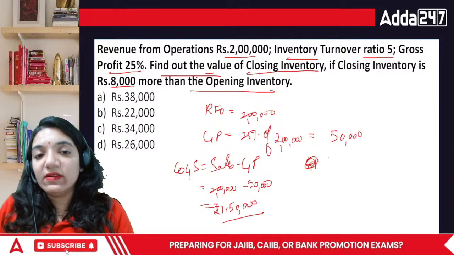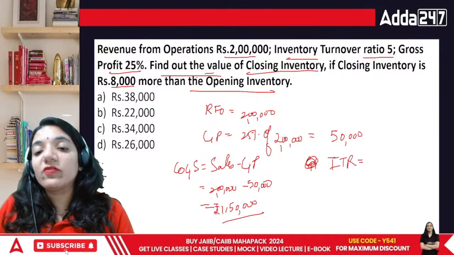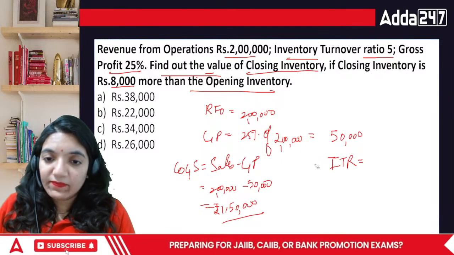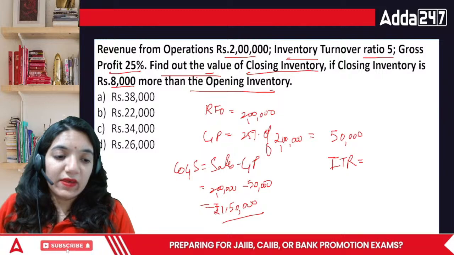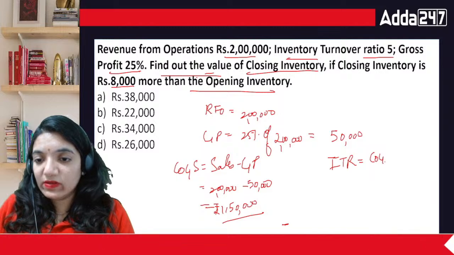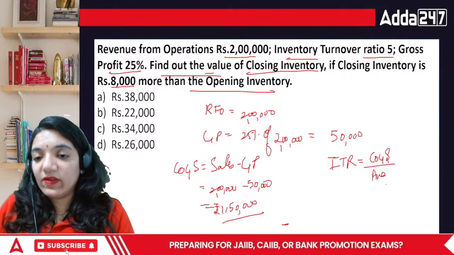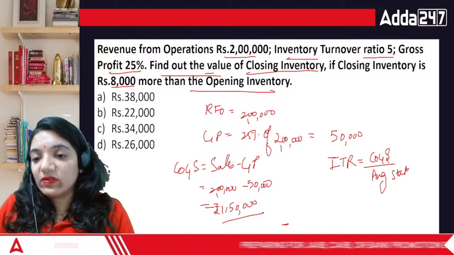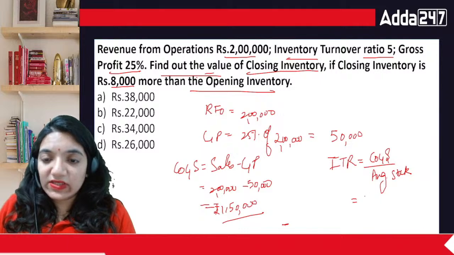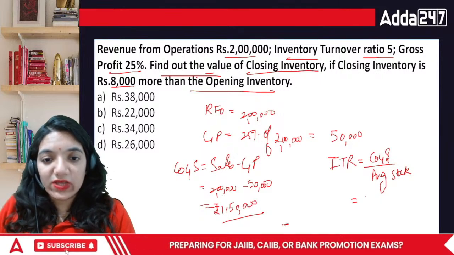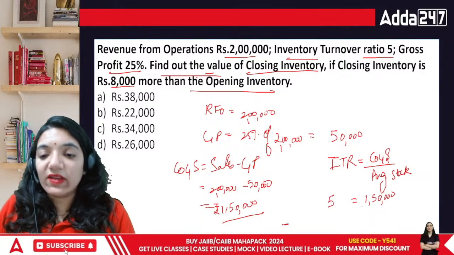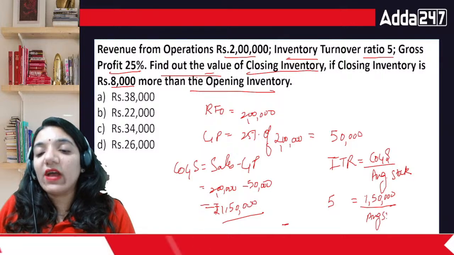Now we need ITR, the inventory turnover ratio. The formula for ITR is COGS upon average stock. Cost of goods sold is 1,50,000 in the given case, and ITR is 5, and we do not know the average stock.